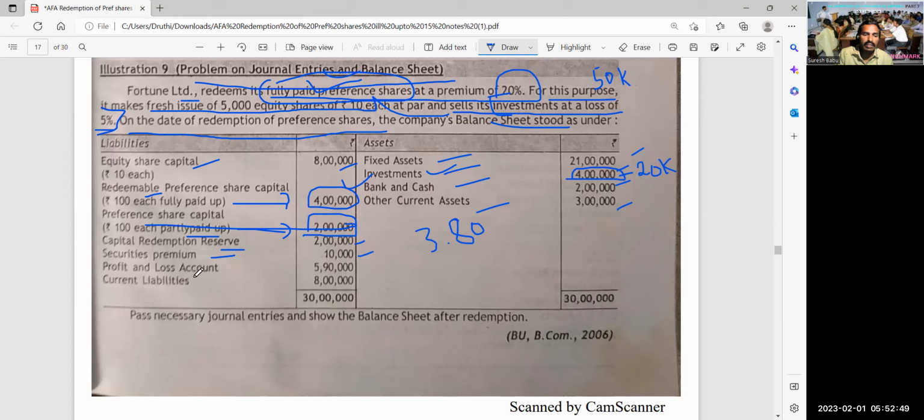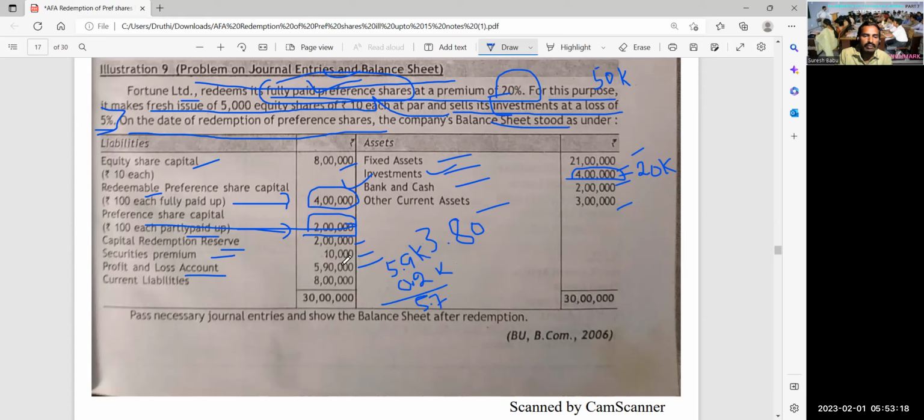So that you could get from the profit and loss account, 5 lakh 90,000, which is divisible profit. What happens? Out of this, how much is available? That is to be calculated properly. When you are selling investments, there is a loss of 20,000, 0.2 I am writing, K means 1,000. So now how much do you have? 5.7.